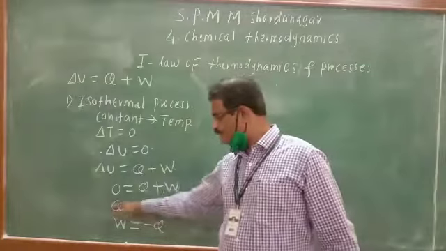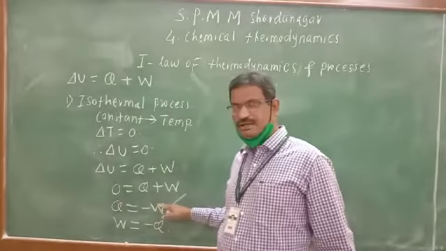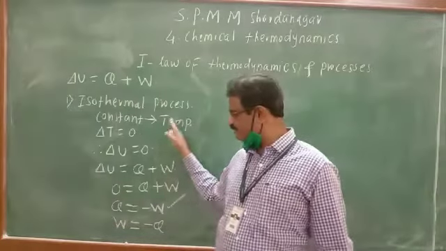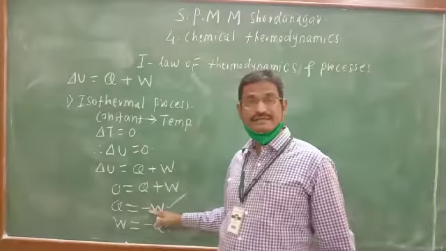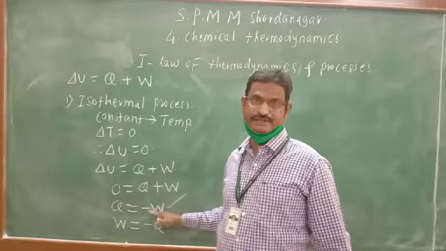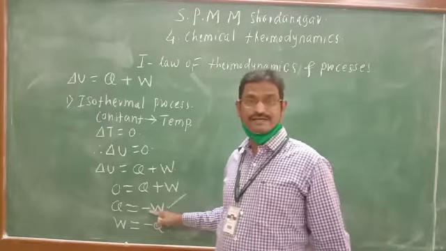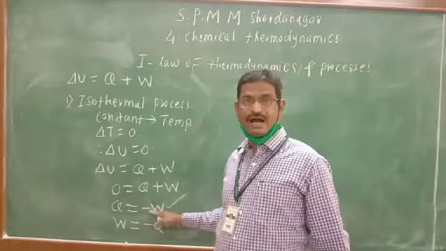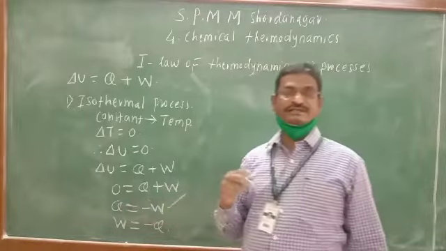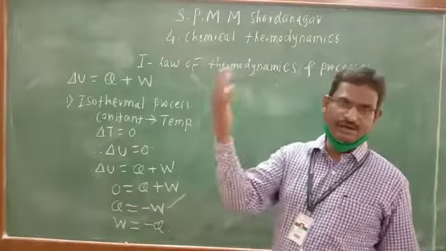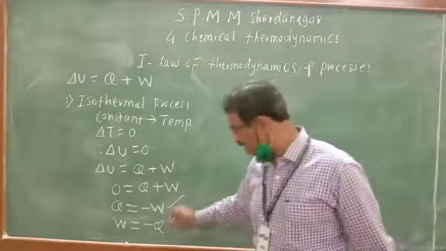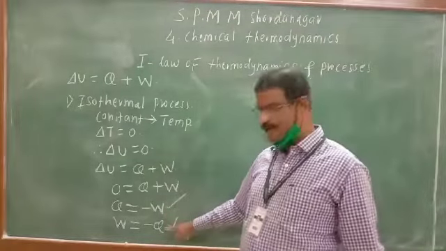So according to this equation, if heat is absorbed at constant temperature, the system undergoes expansion. Work of expansion is obtained by the system at constant temperature whenever heat is absorbed, and the system does work on the surroundings because the system undergoes expansion. Other way, what is the meaning of this one now?